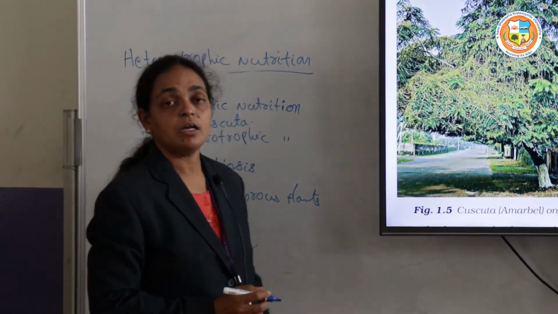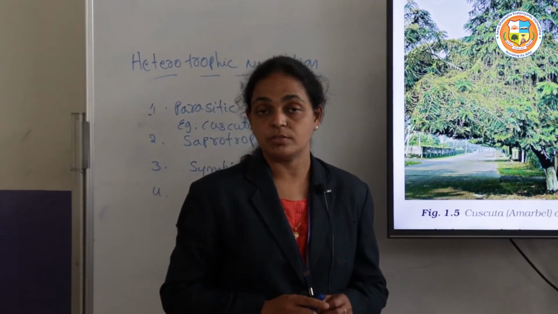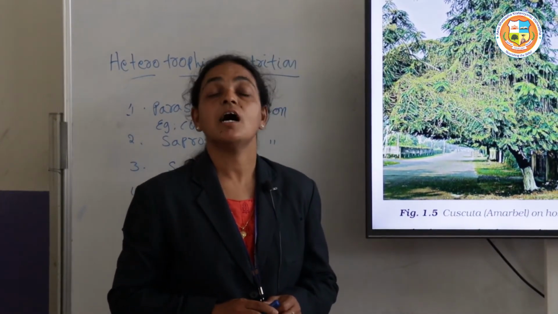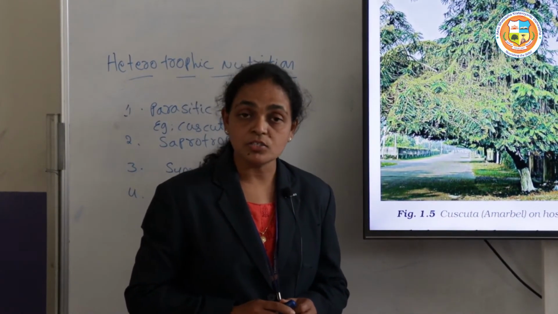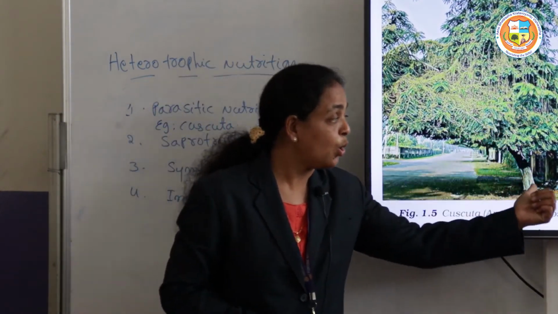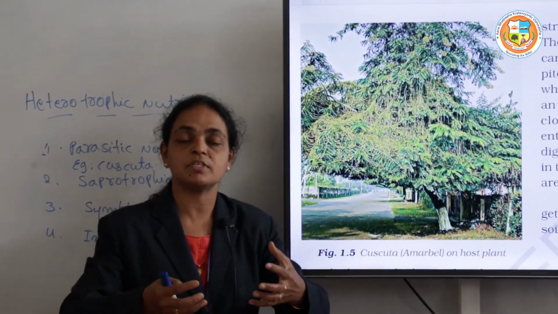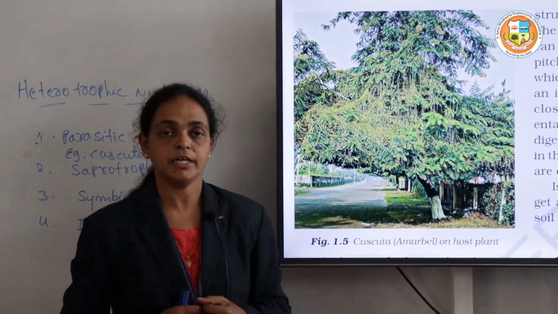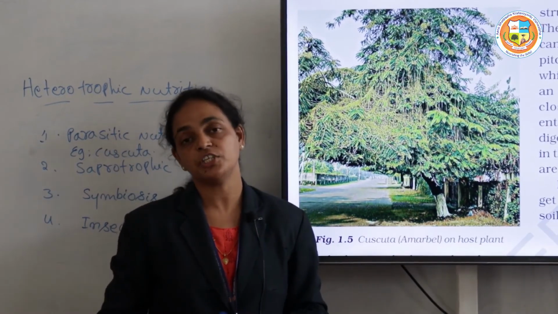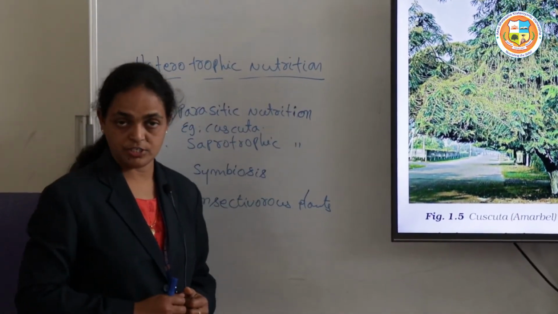Cuscuta has a special type of roots. The roots we call haustoria, right? These haustorial roots completely penetrate into the host tree up to the tissues for obtaining the nutrients, right? So this mode of nutrition we call parasitic nutrition.